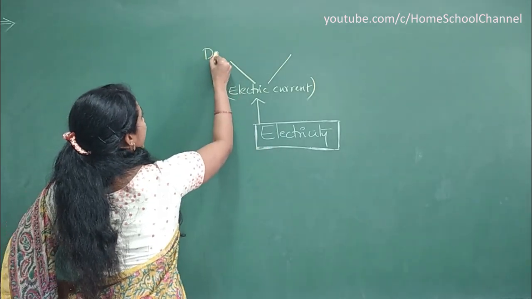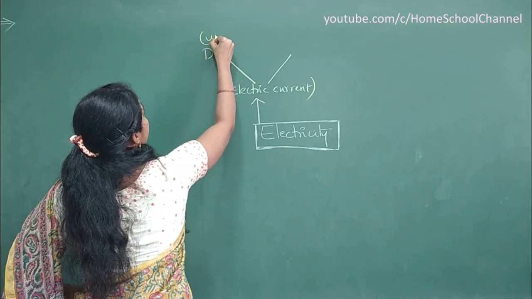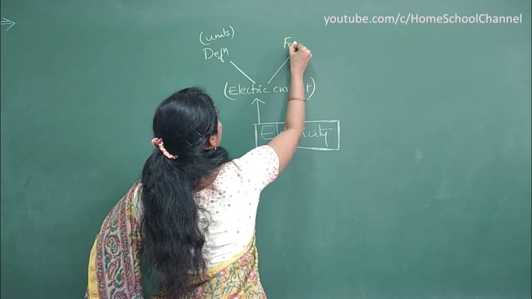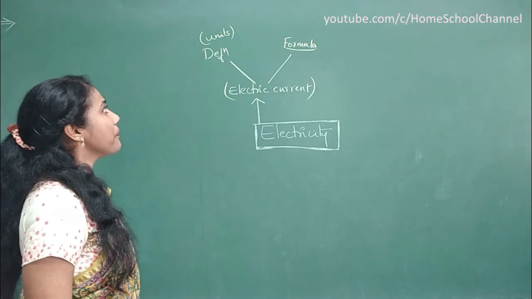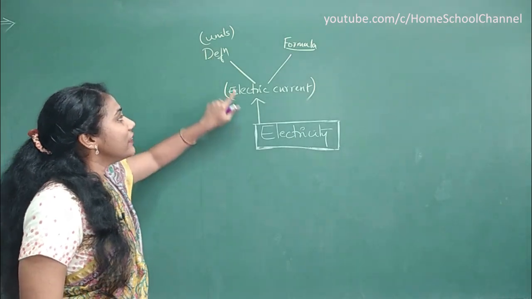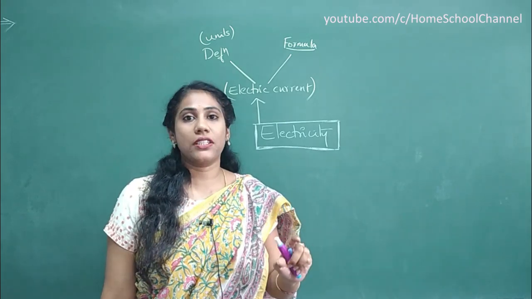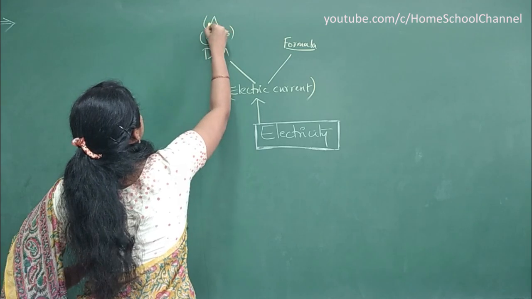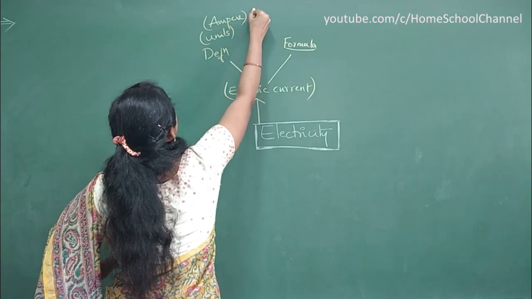One is the definition, along with the units, and the other is the formula, and numericals can be asked based on the formula. So, electric current is the rate of flow of charges. And what is the unit of electric current? The unit is ampere, denoted as A.